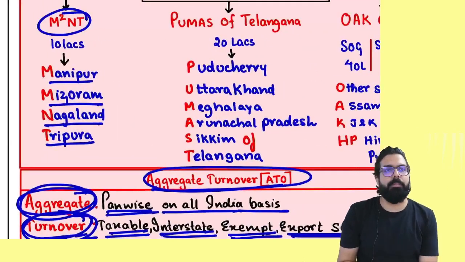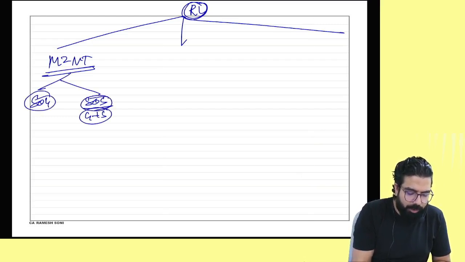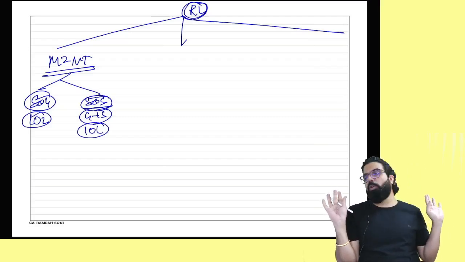Manipur, Mizoram, Nagaland, Tripura. You are a supplier of goods, or you are a supplier of service, or you are supplying goods plus service. Always remember one thing. For you, the limit will always be how much, everyone? Anyone, any doubt till here?